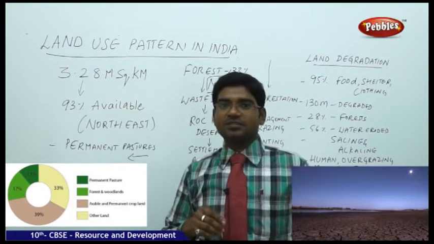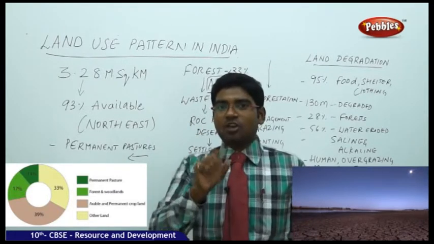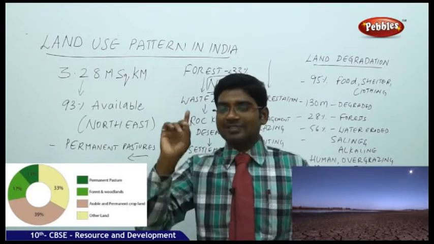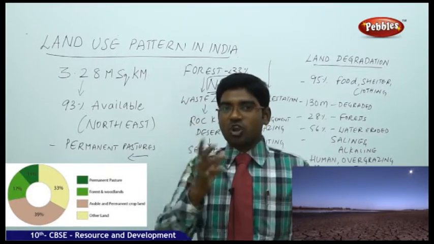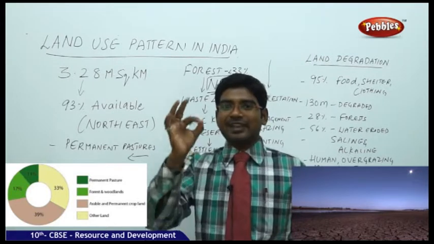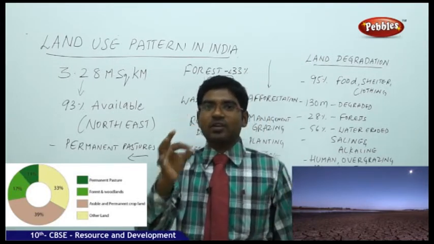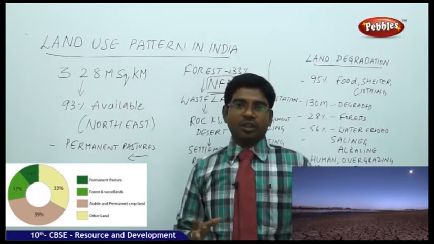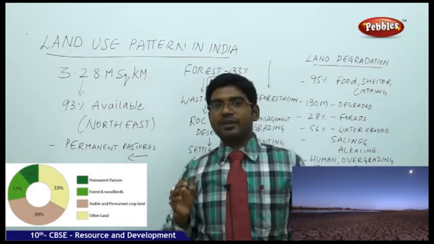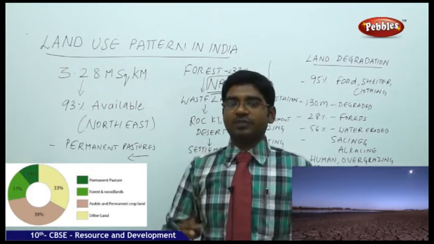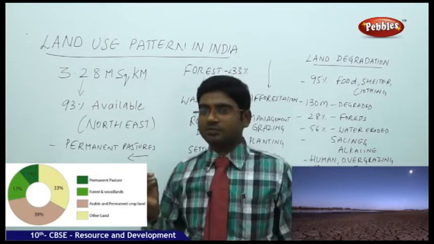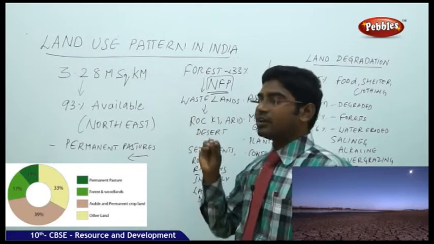The second reason is some parts which are occupied by Pakistan and some by China, where the actual survey was not done. So we don't know exactly the extent of India's land that we are using. It is estimated that only 93% of land is being used for Indian purposes, where Indian land is in our use.